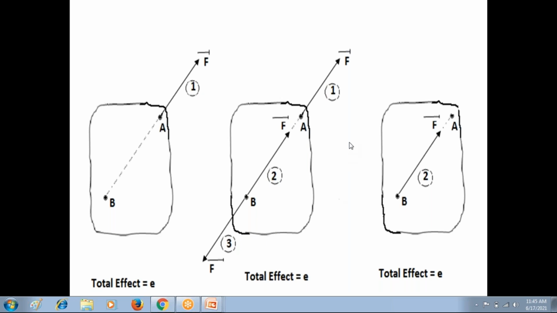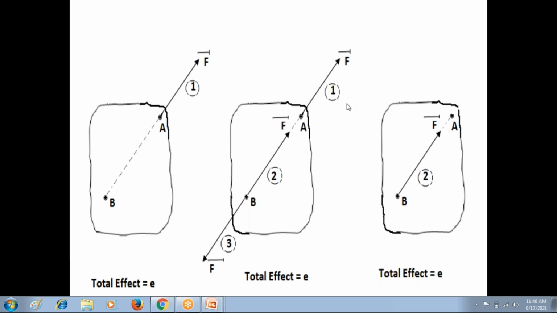Now everyone, please focus on the first force and third force in the second diagram. Check those two forces, first and third force. The first force and third force are collinear. They are acting on the same straight line. These two forces, first and third, are opposite in direction. These two forces, first and third, are equal in magnitude.